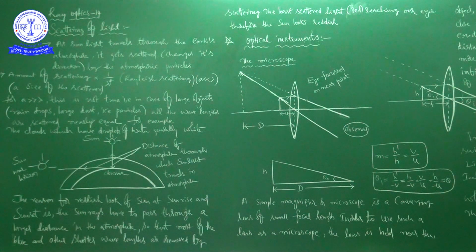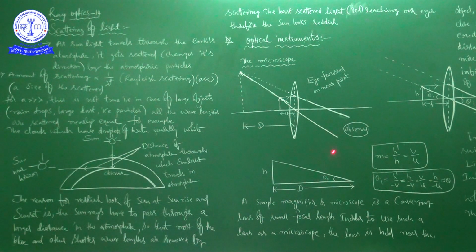Here the eye is focused. This is the eye; observer means eye. The eye is focused on the near point. It is the distance of the image from the optic center. So here you can see the angle made, it is theta naught. In our further discussion you will get what theta naught is and why we are choosing the angle.